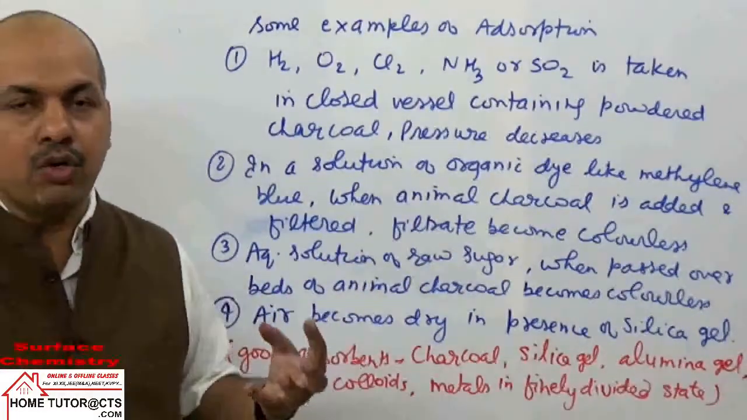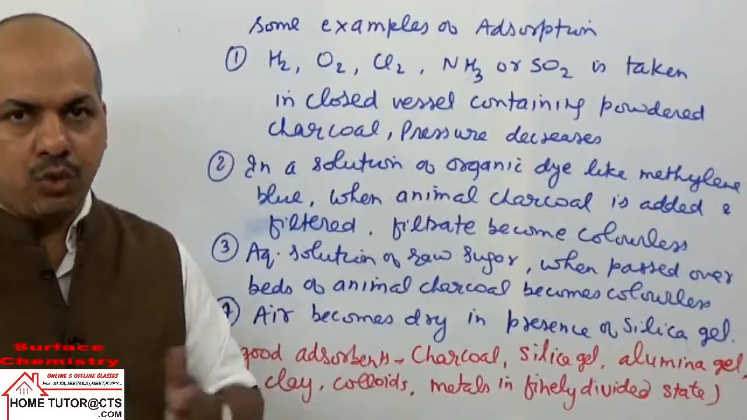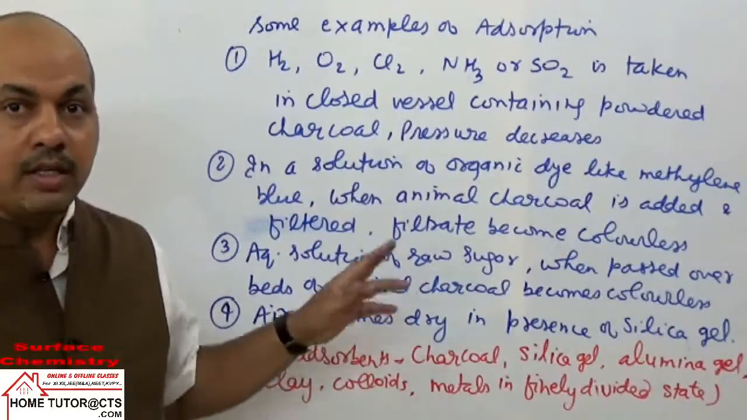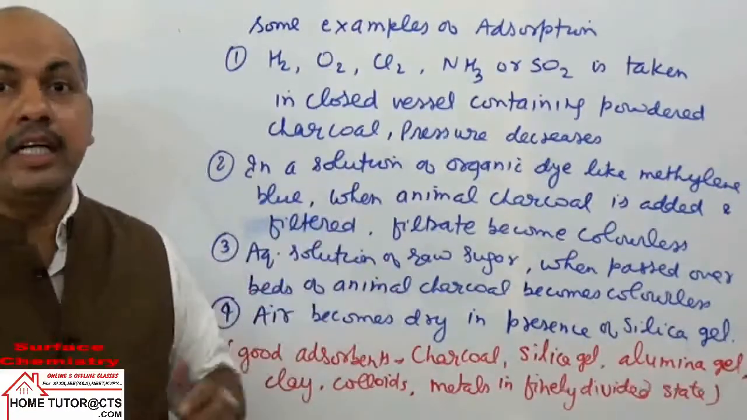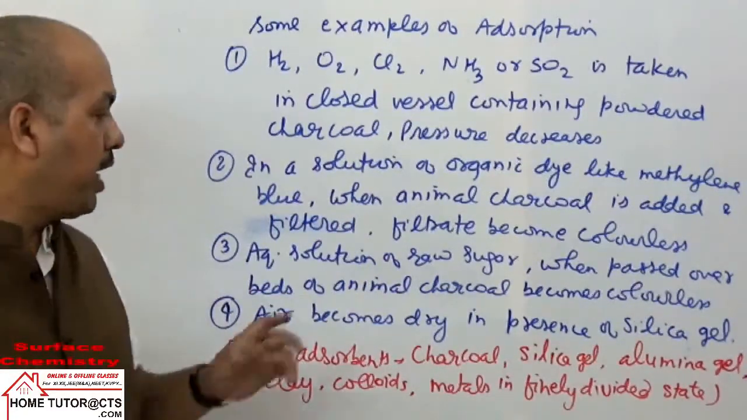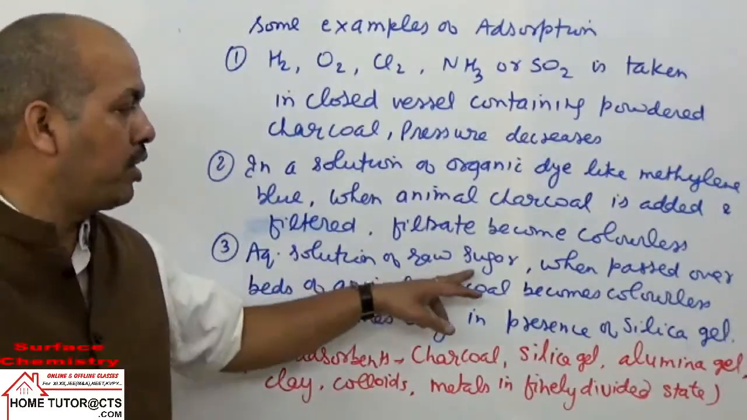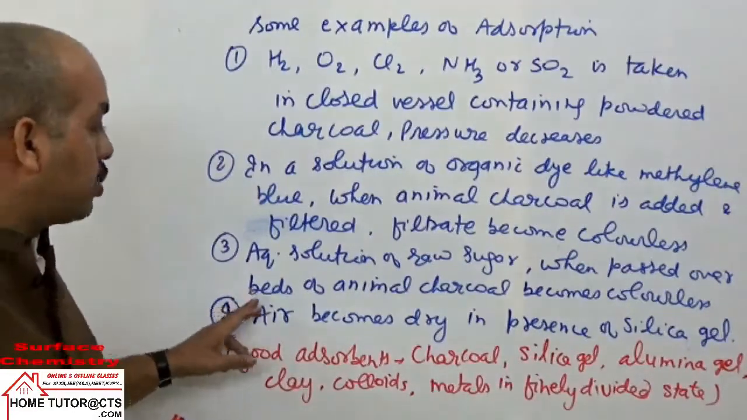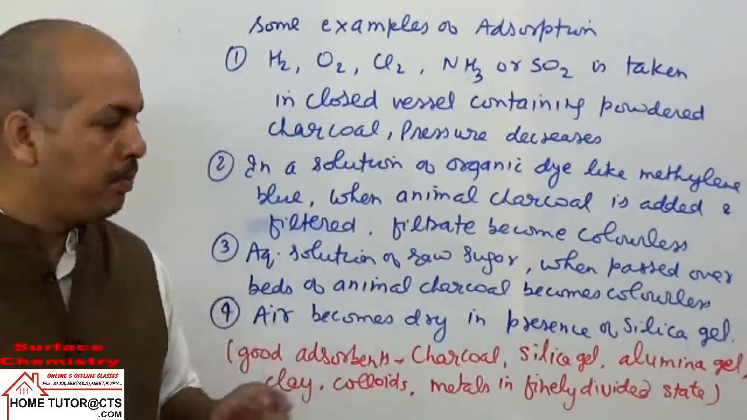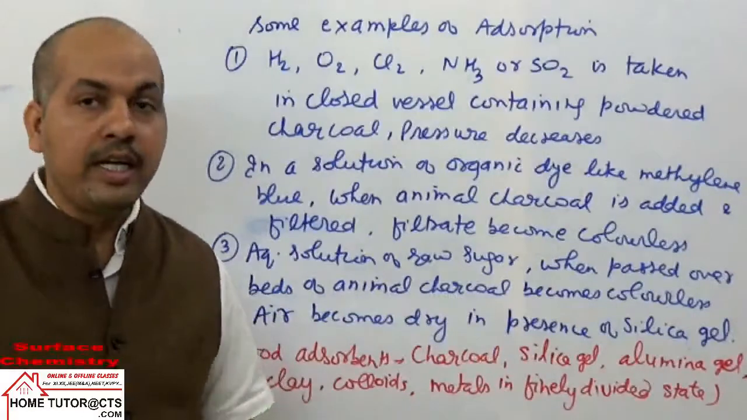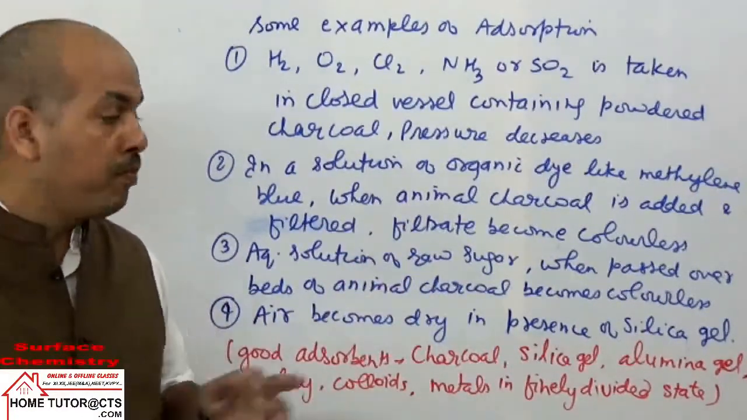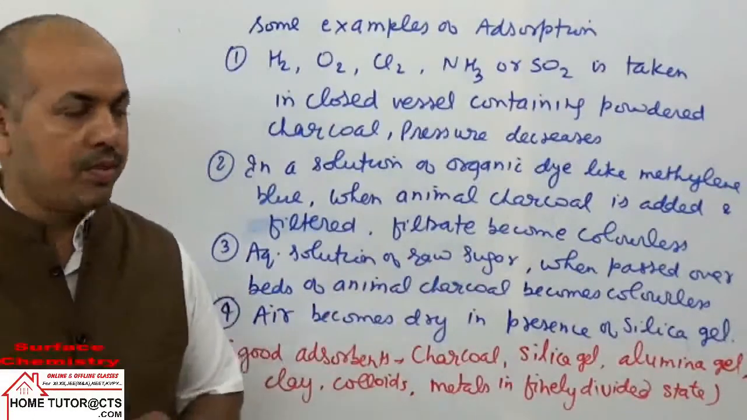Another example is aqueous solution of raw sugar. When you take raw sugar aqueous solution, it is not white. The sugar we see is white because it is treated with charcoal, which removes the coloring materials. The aqueous solution of raw sugar, which is colored, when passed over beds of animal charcoal becomes colorless, because the different coloring agents are adsorbed by the animal charcoal.